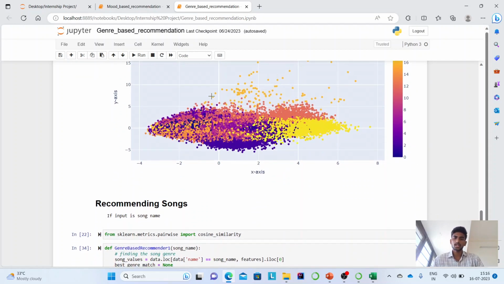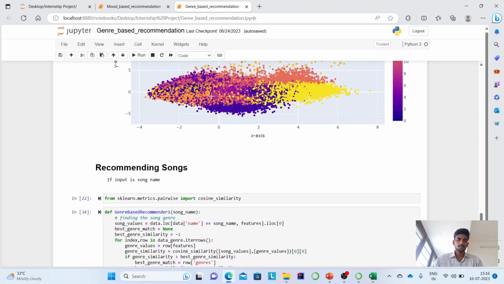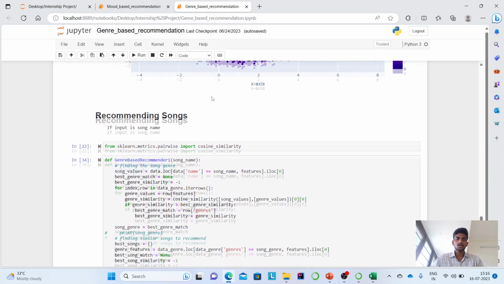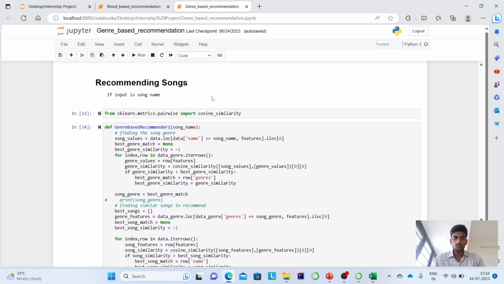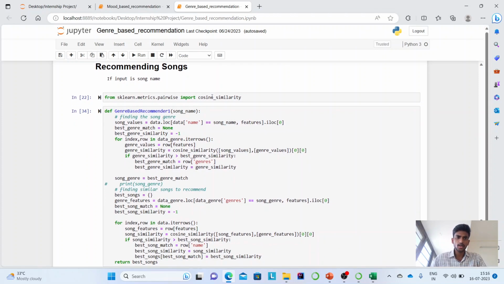Now I found out the cluster values and how the songs are different durations. Now I have tried to build a model to recommend songs based on genres. At first, I thought of using cosine similarity because I have no column called genre in my main data. So I have to find a similarity between the song and the genre based on the similar columns like acousticness, danceability, which are the song features. So at first I imported cosine similarity, and then I started to build a model.